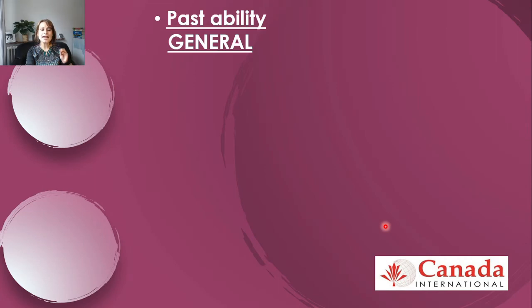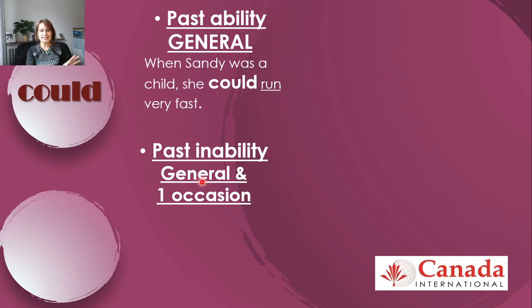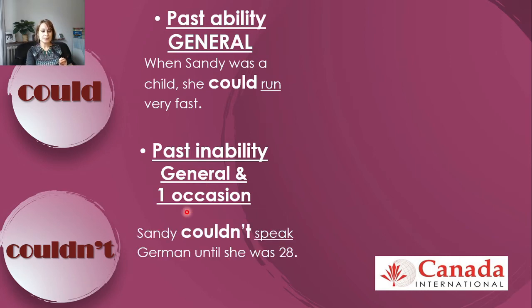Now, past ability in general. So here we have to focus because this one, this is a special rule. We're going to be using could for past ability in general. Example, when Sandy was a child, she could run very fast. Now let's see, for the past inability in general or in one occasion, we're going to be using couldn't. For example, Sandy couldn't speak German until she was 28.